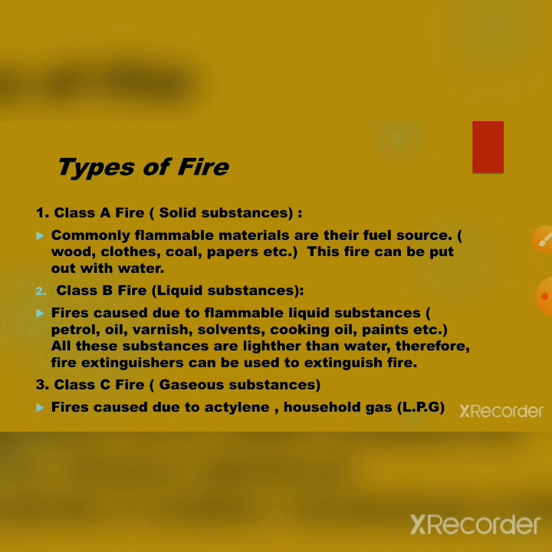Class B fire, liquid substances. Fires caused due to flammable liquid substances: petrol, oil, varnish, solvents, cooking oil, paints, etc. All these substances are lighter than water. Therefore, a fire extinguisher can be used to extinguish the fire.